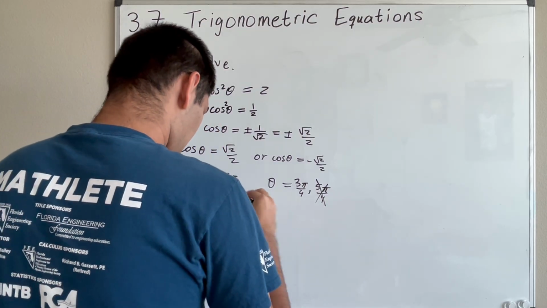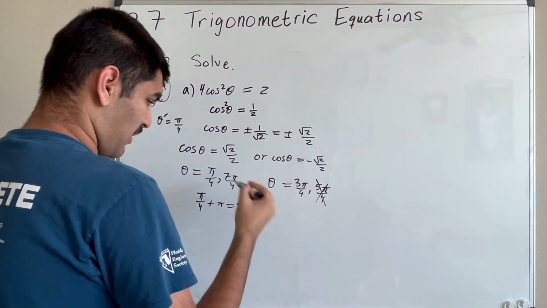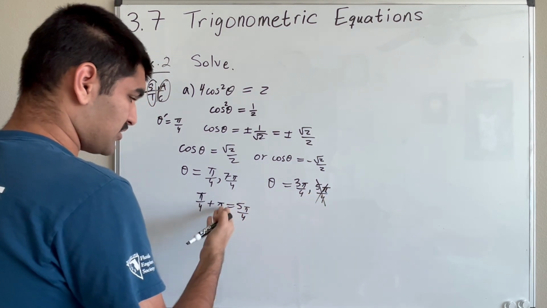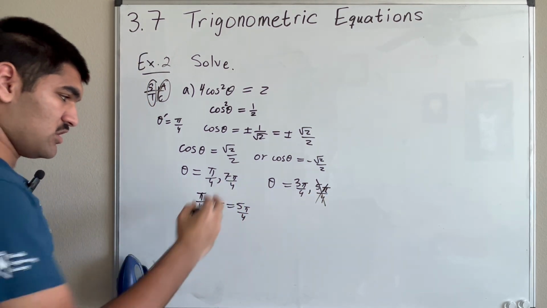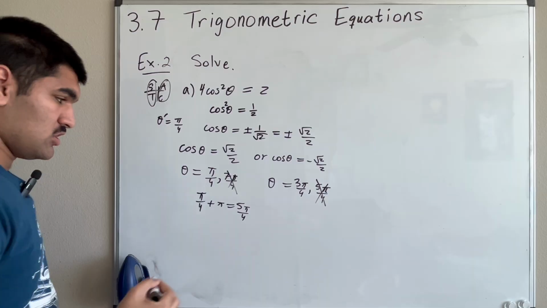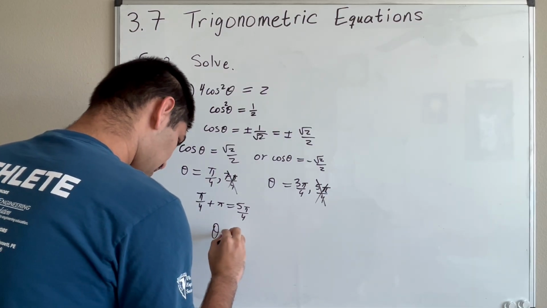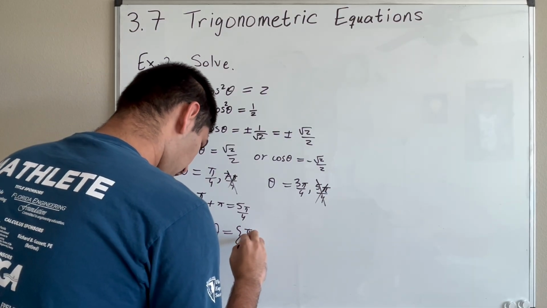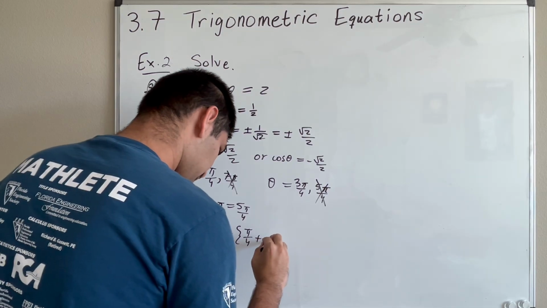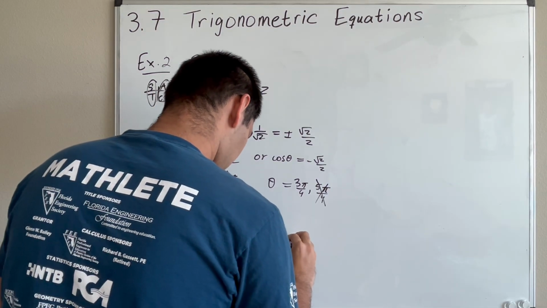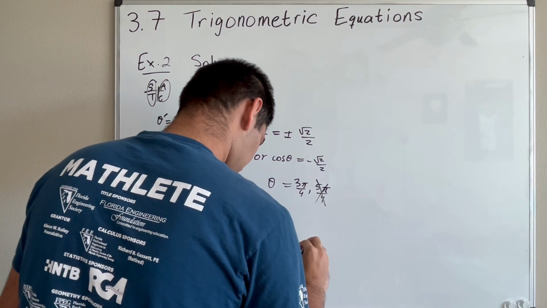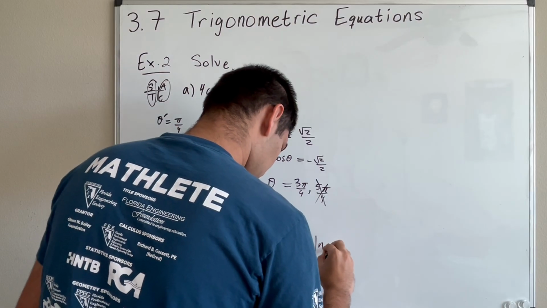And then same thing with 7 pi over 4, right? 3 pi over 4 plus pi gives us 7 pi over 4. So this is also just a repeat solution. So in the end, we get that theta is going to equal pi over 4 plus pi n, and then 3 pi over 4 plus pi n, where n is an integer.